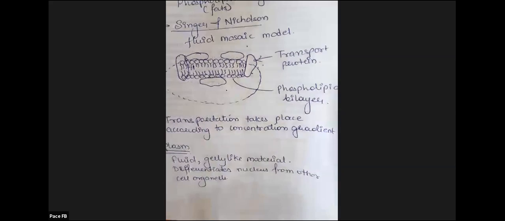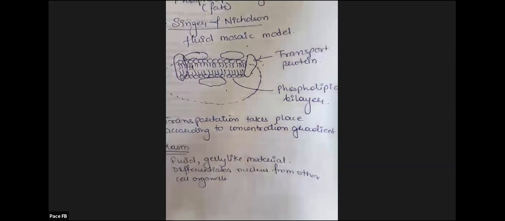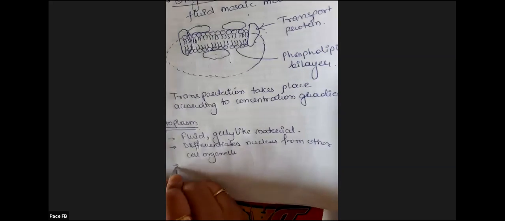So if we see a cell, the nucleus is different, and the cytoplasm and its organelles are different. Cytoplasm will differentiate the nucleus from other cell organelles.